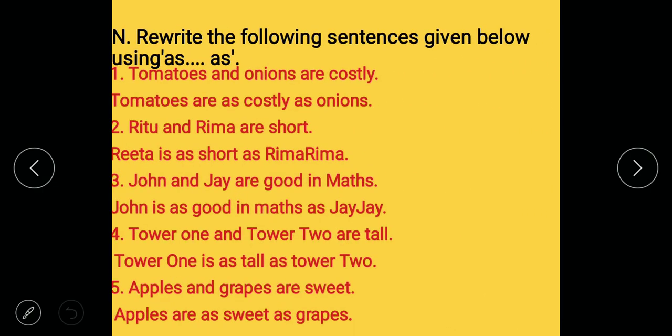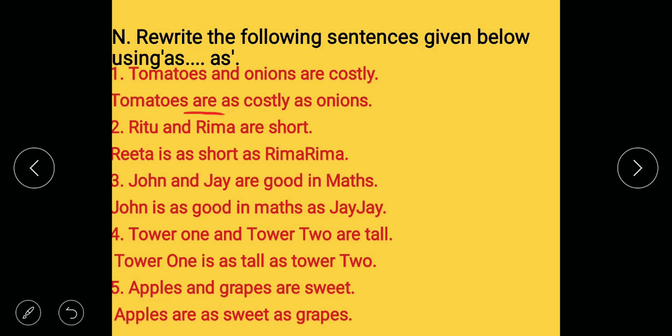Question number 1. Tomatoes and onions are costly. Then what will be the answer? Tomatoes are as costly as onions. According to the subject, change in verb in accordance with the subject. Here tomatoes, with tomatoes we have to use are.